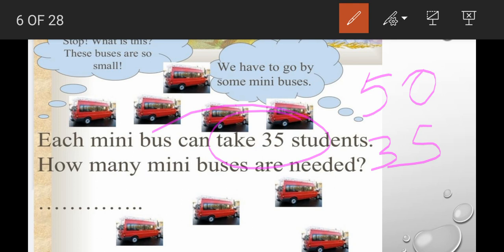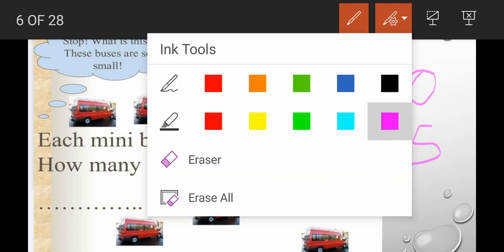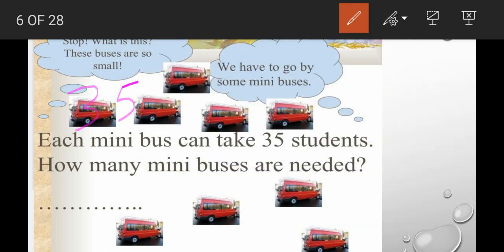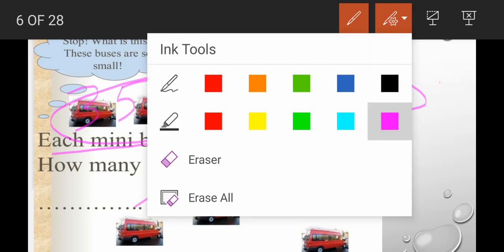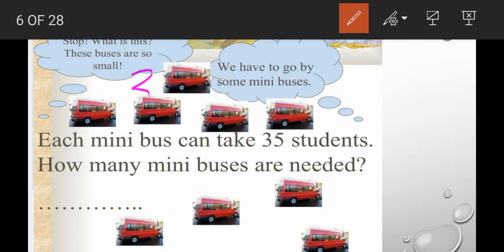So again one question comes, how many mini buses are needed? How will you find it? How many times if you add 35, you will get 210? That is 35 plus 35 plus. How many times should you add to get 210? Yes, 6 times you should add. You will get 210. We'll make the addition easy.